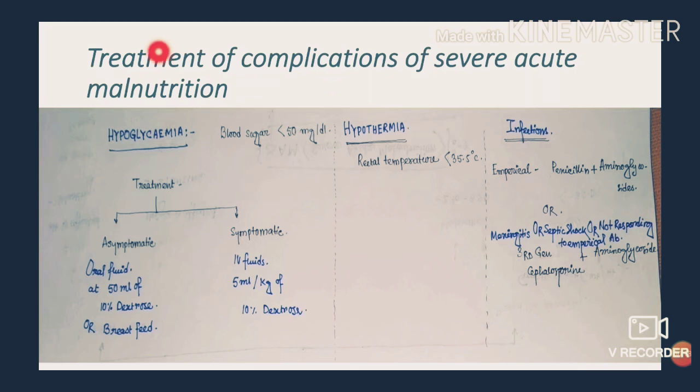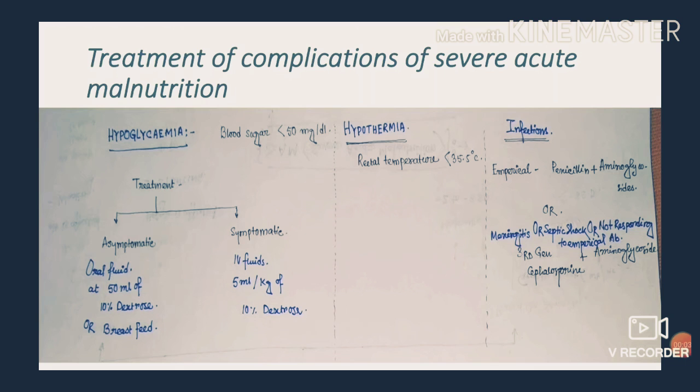Now, see about the treatment of the complications of severe acute malnutrition. We said that hypoglycemia, hypothermia, and infections are the three leading causes of mortality in severe acute malnutrition patients. Now, hypoglycemia. When would we say that it is hypoglycemia? If the blood sugar level is low.